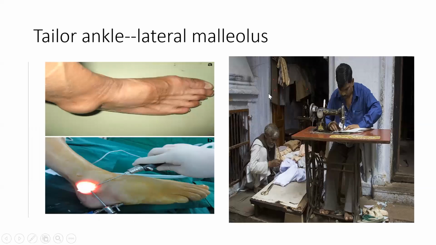Now this is tailor's ankle. This is something which you have to remember. See these tailors. Every time they are doing this to and fro motion, their lateral malleolus, which means the fibular lower end, always strikes with these wooden, metallic rods. With the chronic progress of time, if they are working for 2-3 years, they will get this lateral malleolus bursitis. These are known as tailor's ankle. So in tailors, it's very common, tailor's ankle, lateral malleolus.